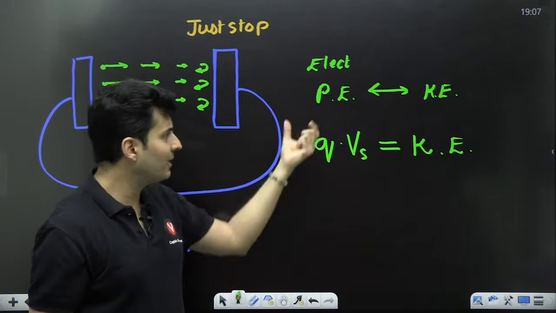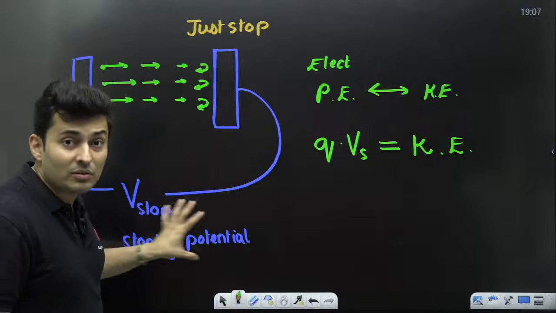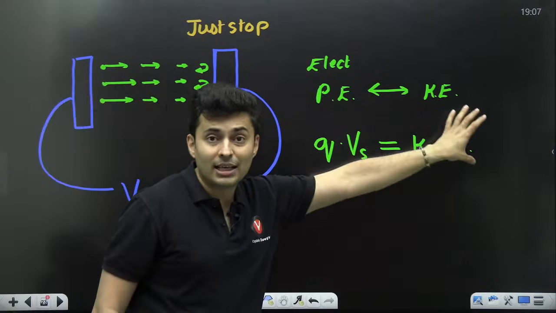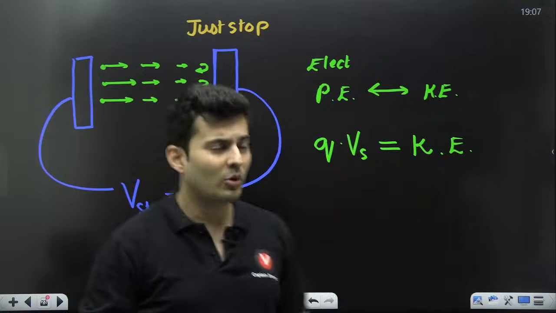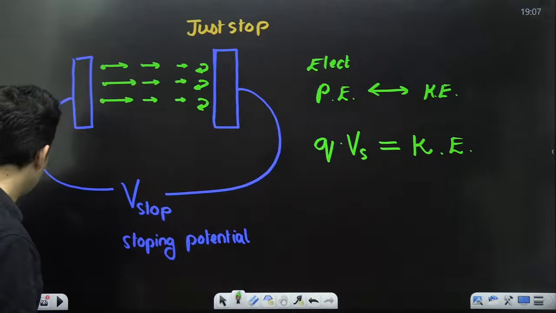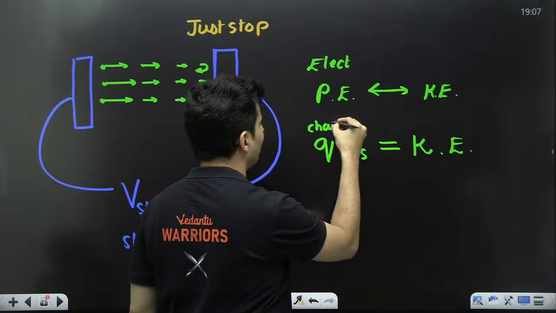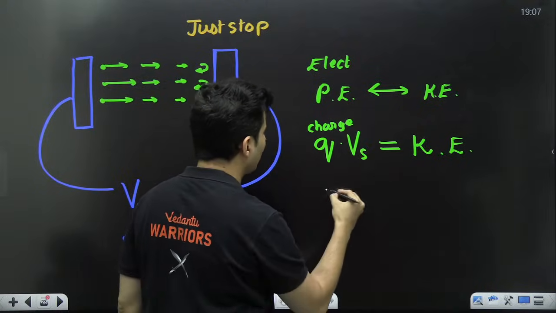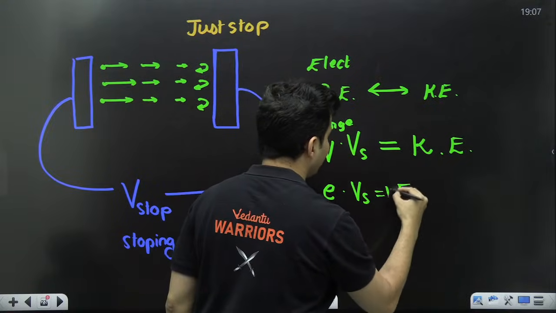Charge into voltage difference is the electrical potential energy which was there because of this potential difference, and that came from the kinetic energy. That kinetic energy got converted into potential energy. So you can use this. So what is the charge of the electron? The charge of the electron is e. So e into Vs is the kinetic energy.